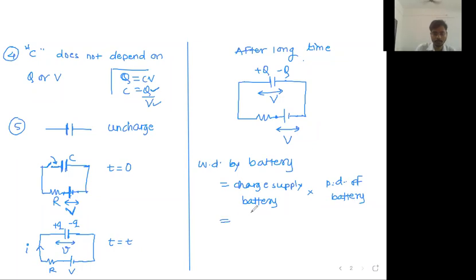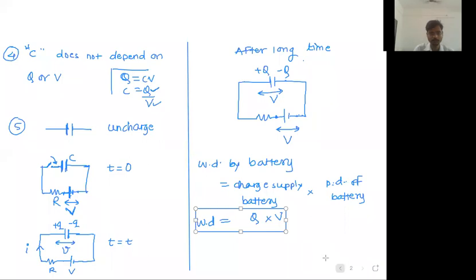Potential difference of battery. What is the charge given by the battery? Capital Q. Total charge capital Q. Multiplied by what is the potential difference of the battery? Capital V. This is the total work done by the battery. Okay. But out of this total work done by the battery, only half of the energy is stored, or only half of the work is stored in the electric field of the capacitor.